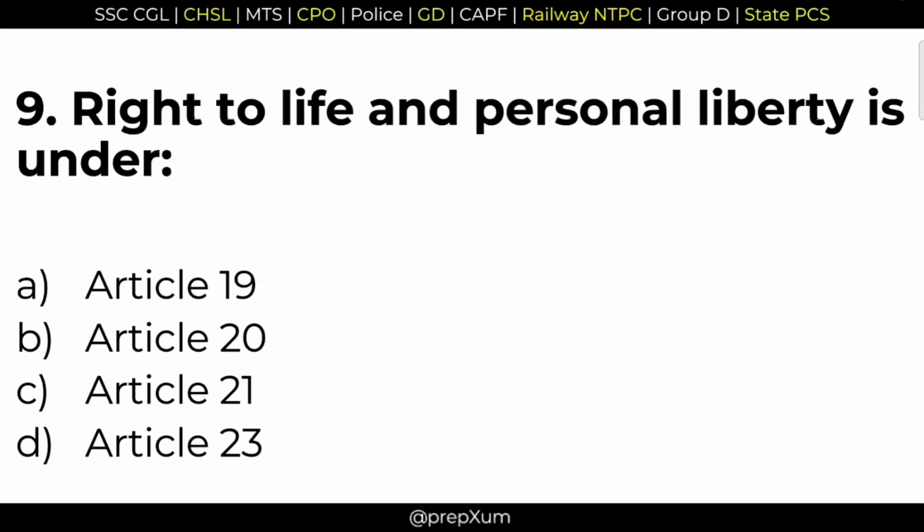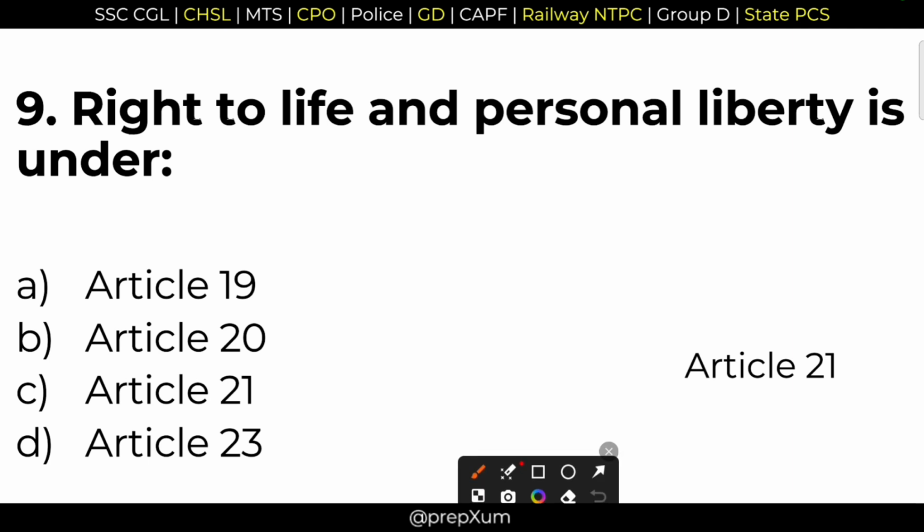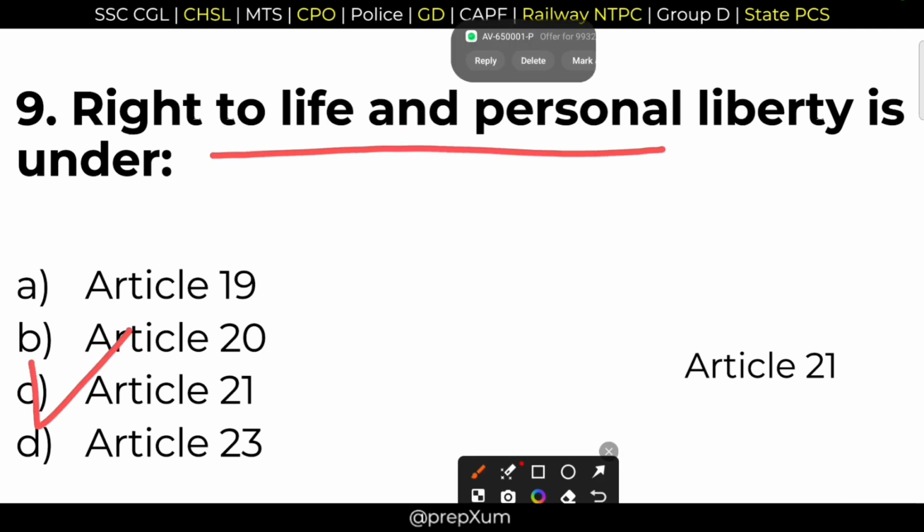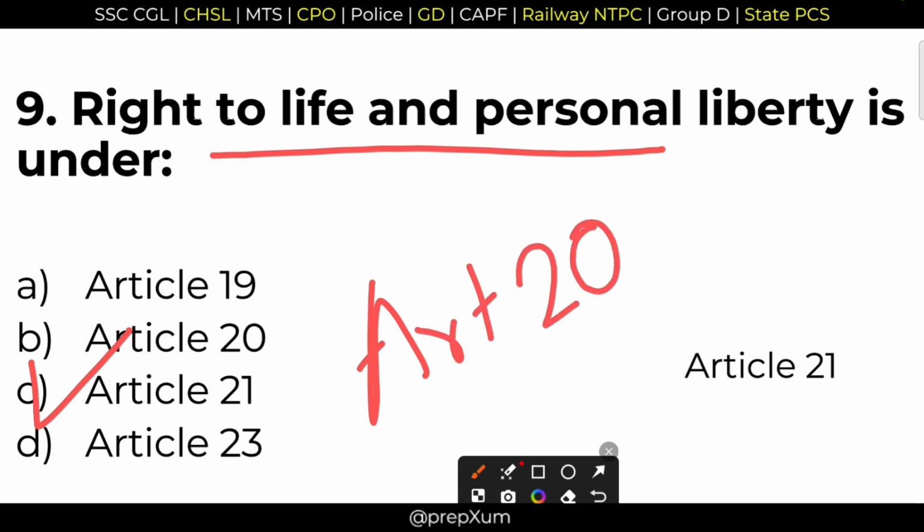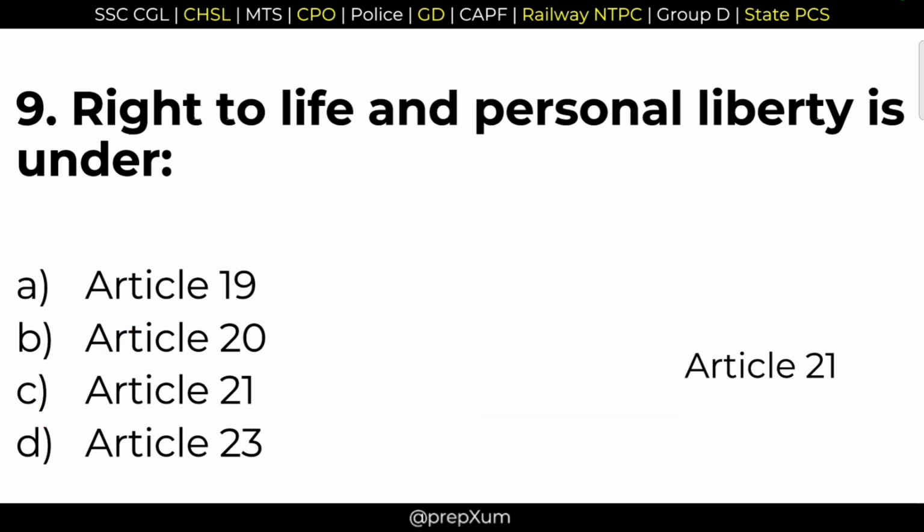9. Right to life and personal liberty is under? Very important question. Right to life and personal liberty. This is option C, Article 21. Article 21 ensures right to life and personal liberty. And remember that Article 20 and 21 are the two articles that cannot be suspended even during emergency. Article 20 and 21. These two articles.